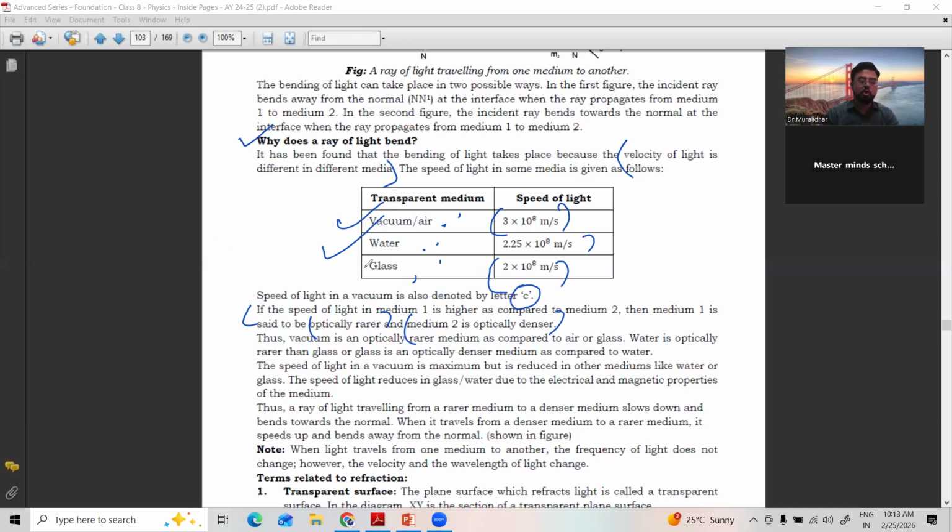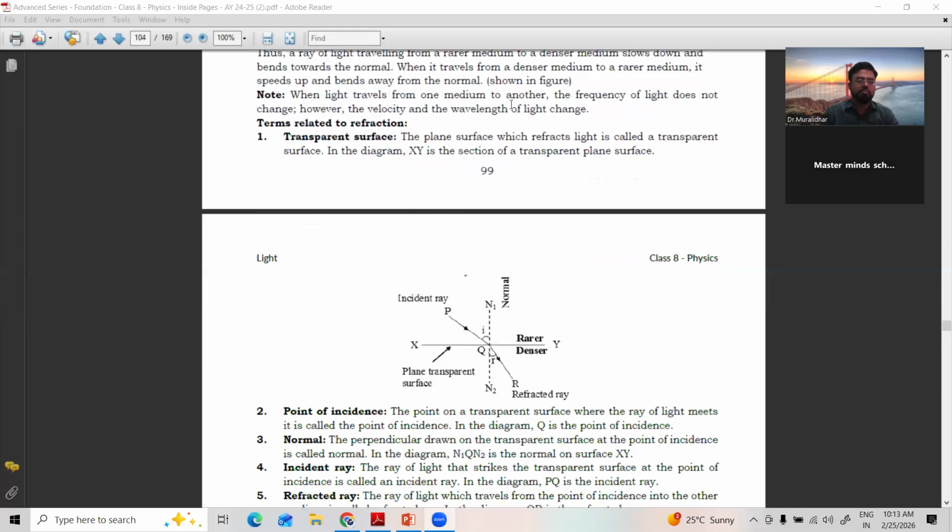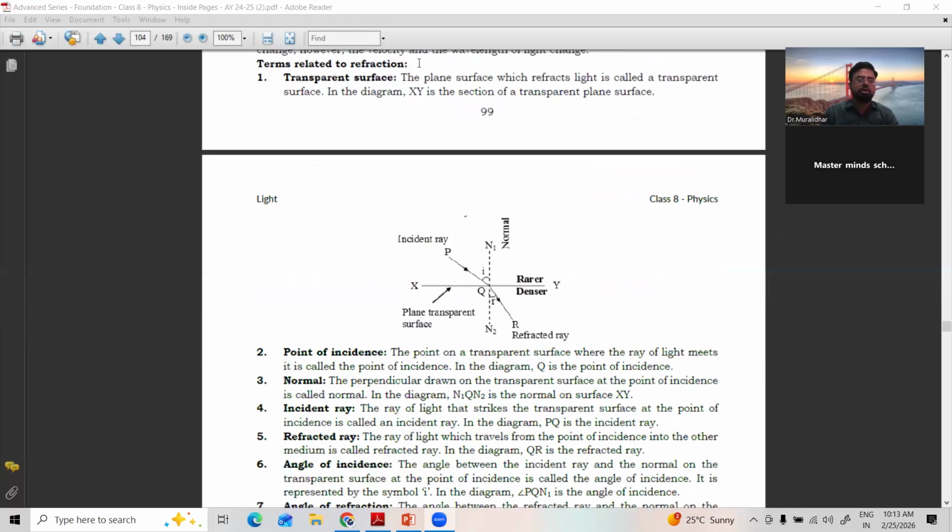Okay. Thus, vacuum is the optically rarer medium. Water is optically rarer than the glass, or glass is optically denser compared to water. The speed of light in vacuum is maximum. It is reduced in the other mediums like water or glass. The speed of light reduces in glass. So different mediums have different speeds, due to which light bends either towards the normal or away from the normal. Right? Very, very important.